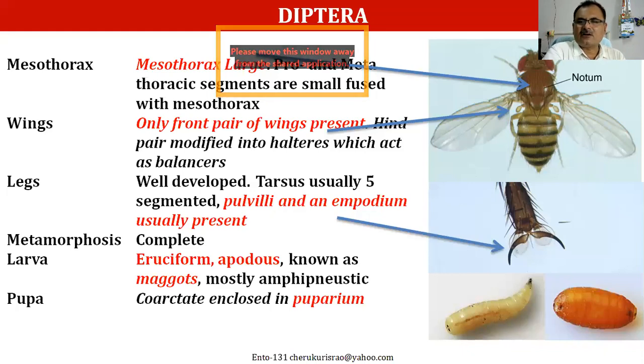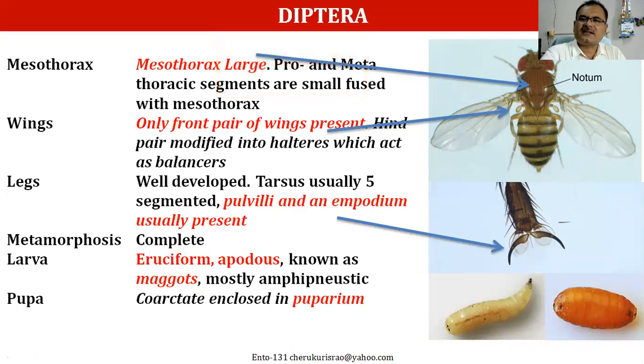Legs are very well developed. Tarsus is usually five segmented. The most important character of the legs of dipterans is that they have an empodium, and also a pulvillus. You can see here in this picture, they have a claw-like structure and also some tissue-like structure here. That is the reason they can even sit on glass. They have a wonderful mechanism so that they will not slip down.